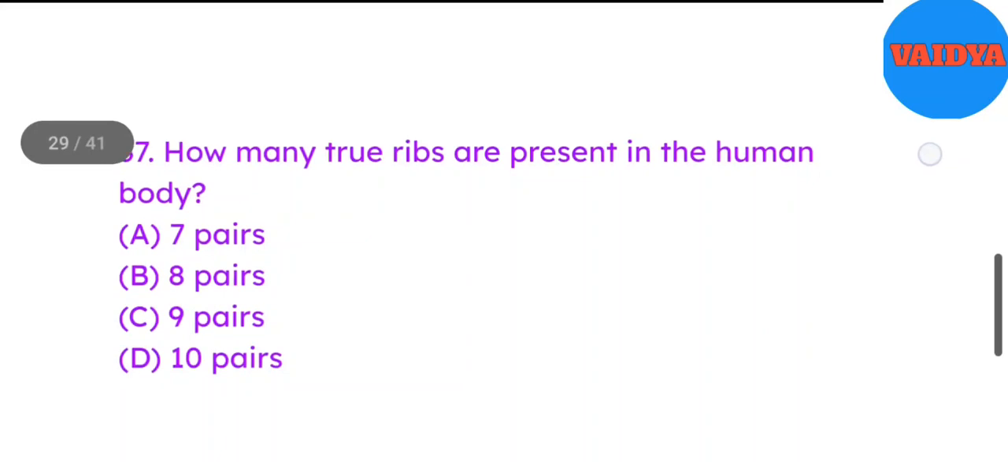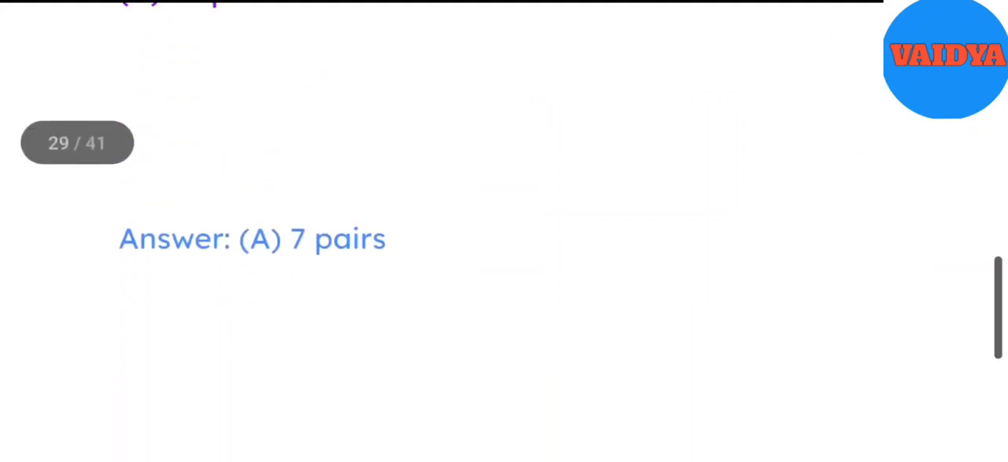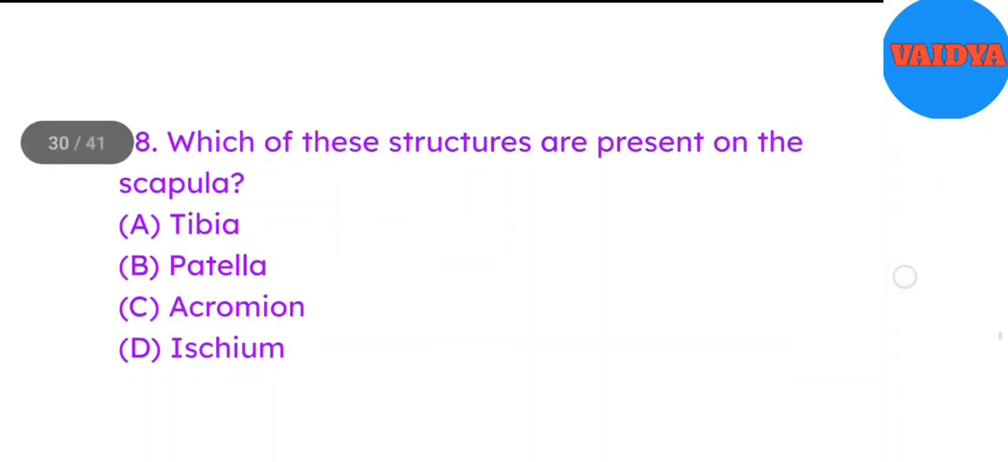37. How many true ribs are present in the human body? A. 7 pairs. B. 8 pairs. C. 9 pairs. D. 10 pairs. Answer A. 7 pairs. 38. Which of these structures are present on the scapula? A. Tibia. B. Patella. C. Acromion. D. Ischium. Answer C.